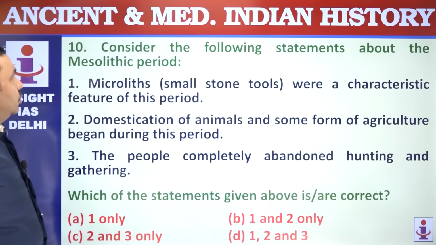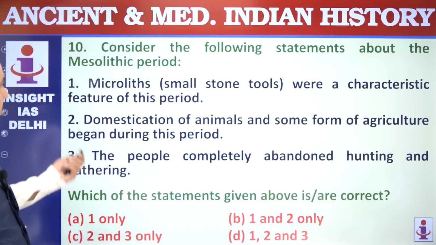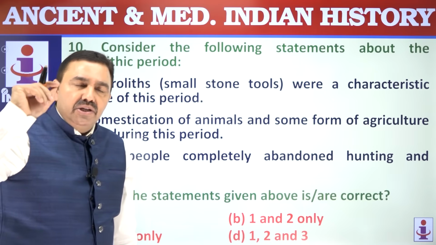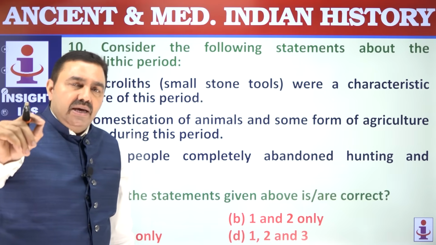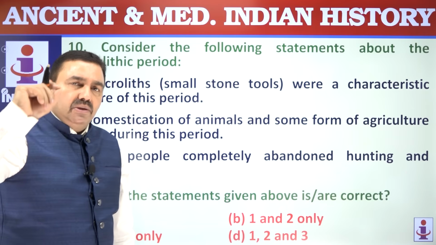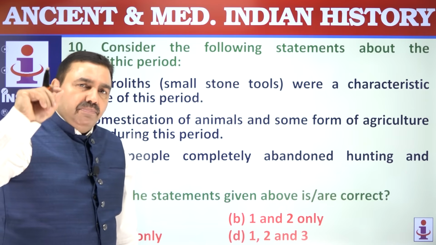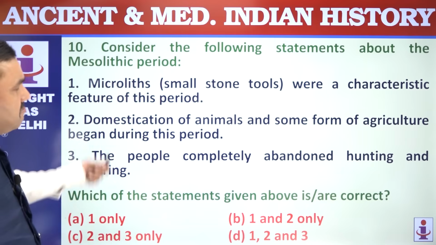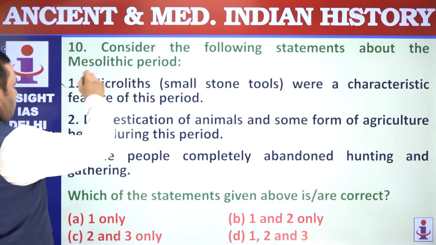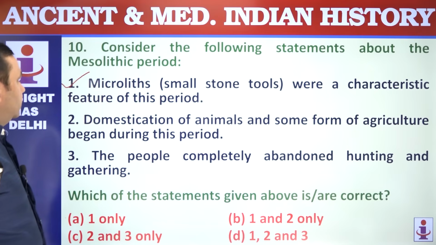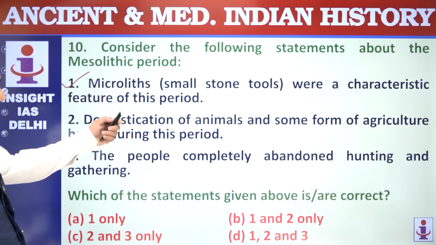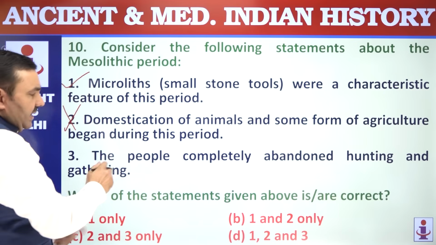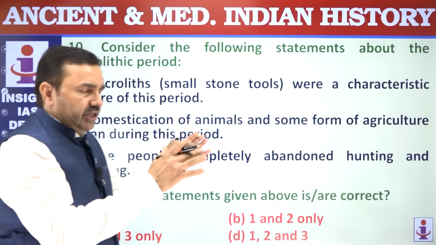Question number 10. Consider the following statements about the Mesolithic period. Microliths. Microliths were arrowheads, spearheads, very small tools of around 3 centimeters in size. These were the typical tools of the Mesolithic or Middle Stone Age period. First, very correct. Microliths were a feature of the Mesolithic period. Domestication of animals and some form of agriculture. Agriculture was not there. Agriculture was a feature of the Neolithic age.